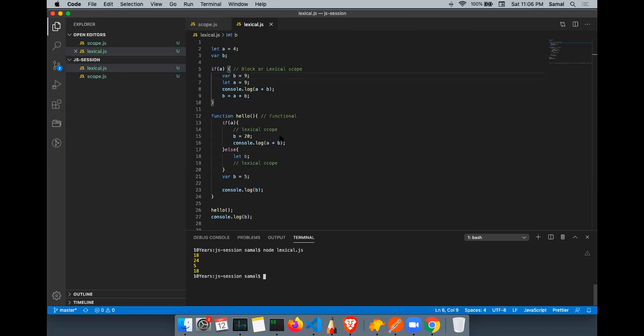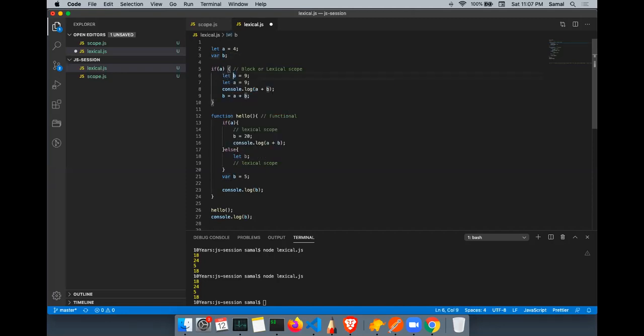So what will be the output? Last B is 20. It will still be the same, right? Because var has a functional scope and it will get hoisted. So this B and this B are basically the same. When I run the code, it will pick up and hoist this. So it gives the exact same result. Alright.